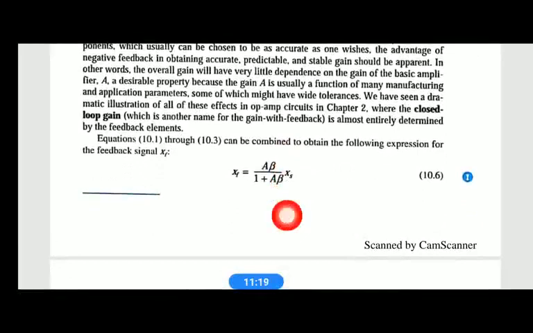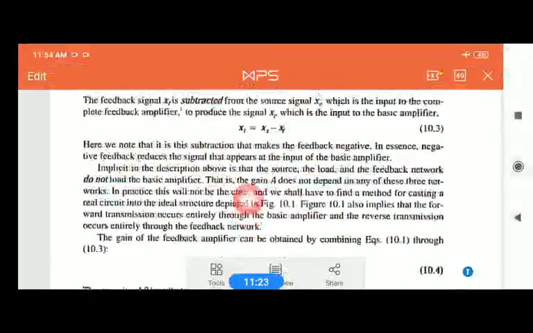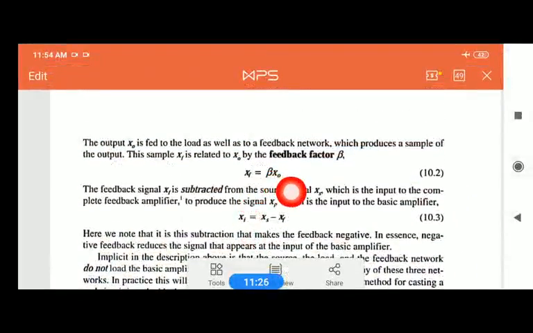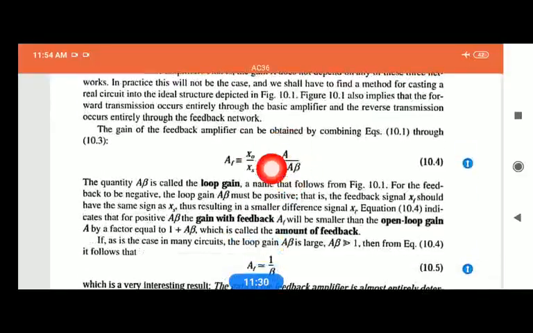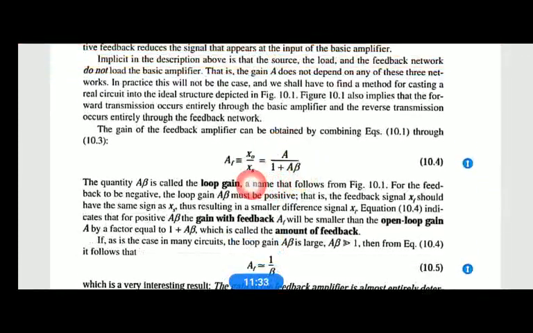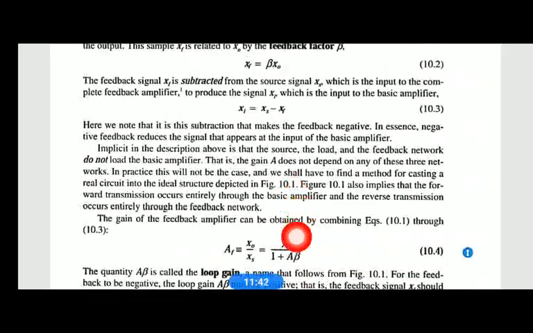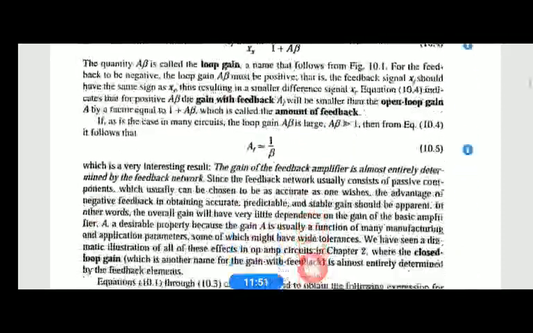Then, to calculate the value of XF: XF is equal to beta into X0, where X0, if you take XS to this side, becomes A into XS divided by 1 plus A beta. So XF becomes beta into A into XS divided by 1 plus A beta.